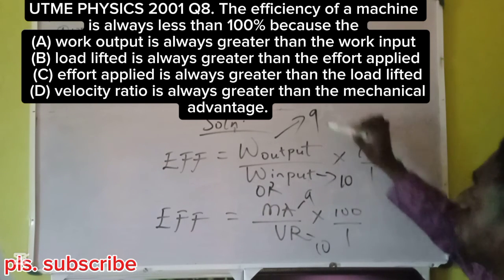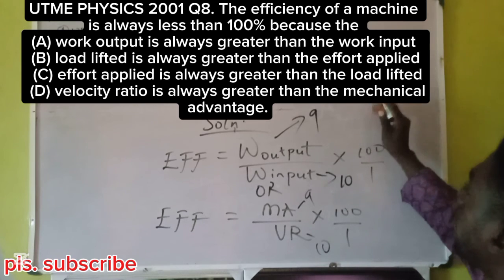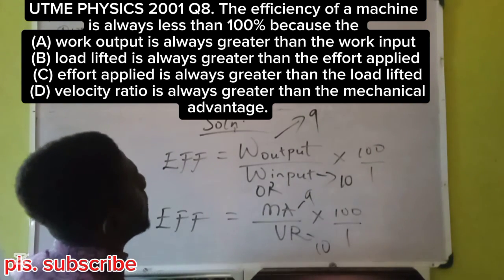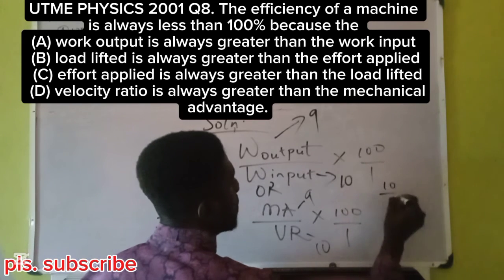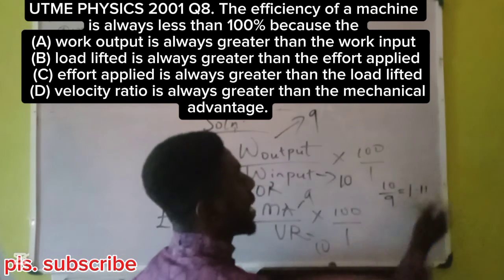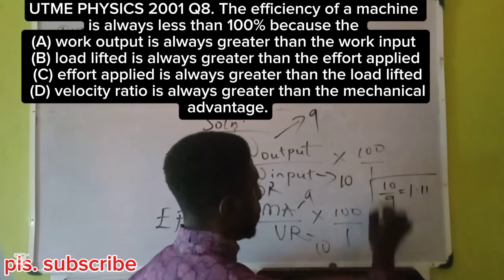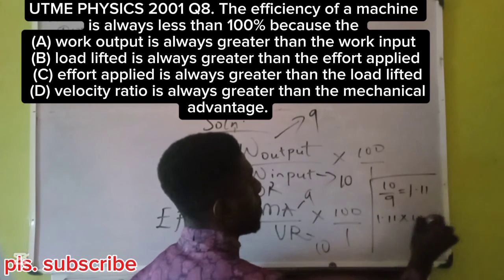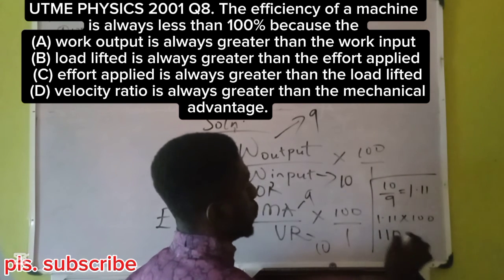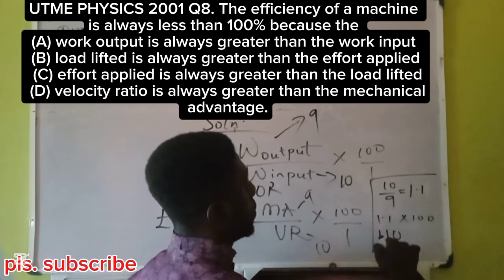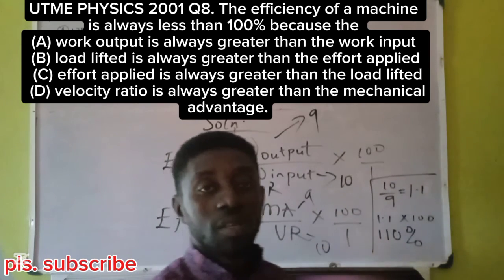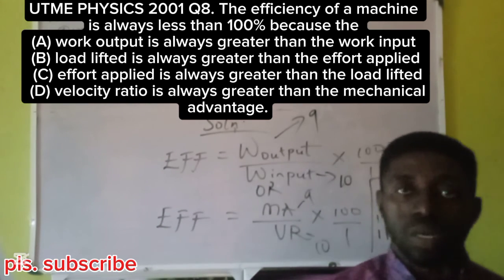Okay, let's do the mistake of putting 10 here and 9 here. I'll be having 10 divided by 9. Give me 1.11 and you continue. Then times this by 100. You'll be having 110%. So it's greater than 100%, which is wrong.